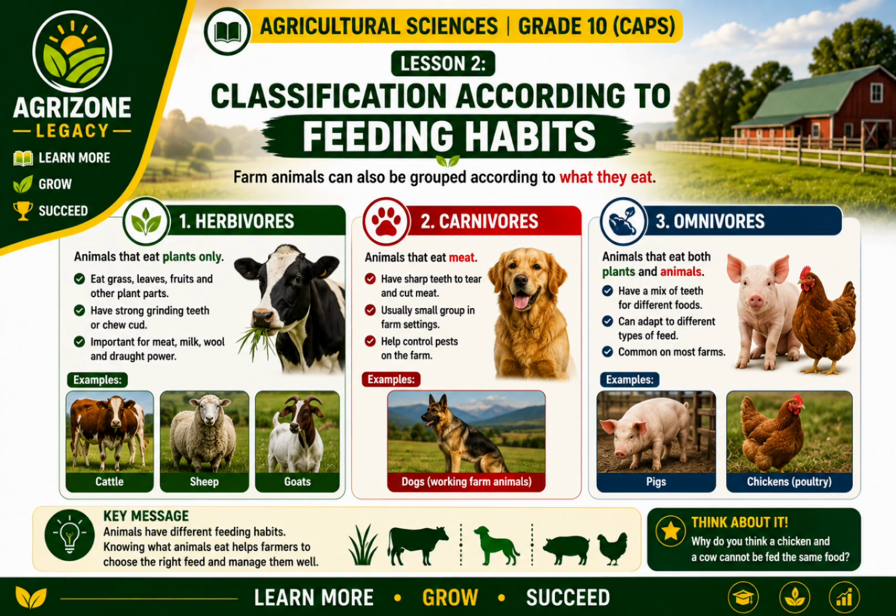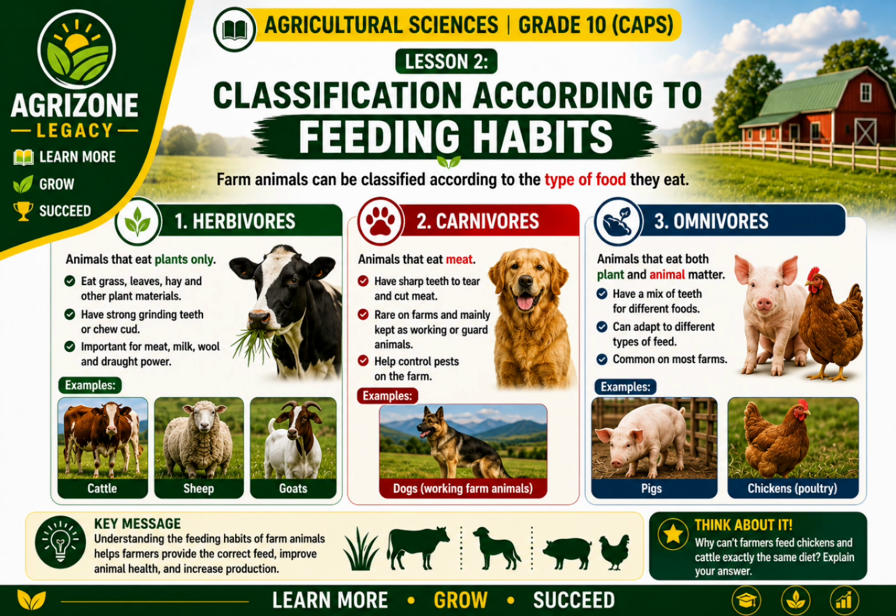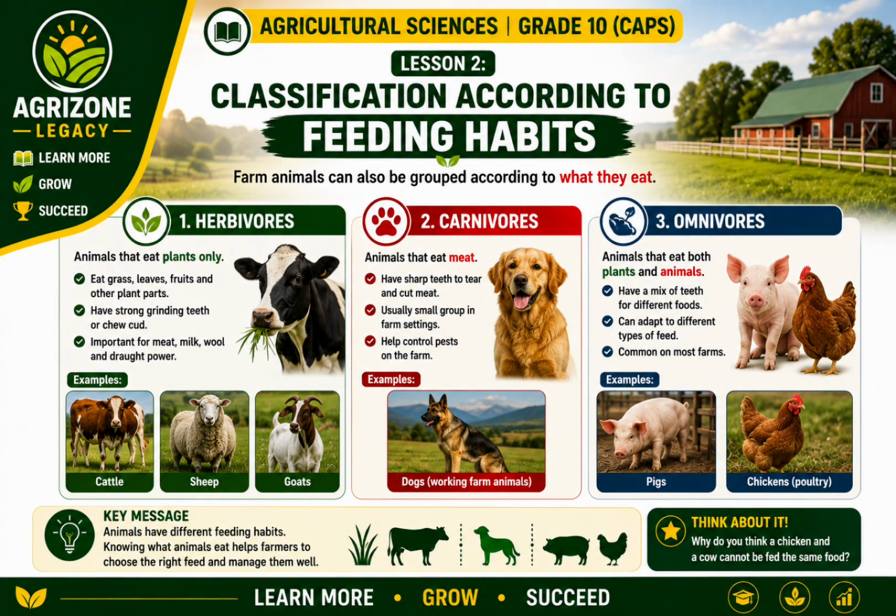Now think about this question. Why can't farmers feed chickens and cattle exactly the same diet? Explain your answer. Take a moment to think before moving on to the next lesson.